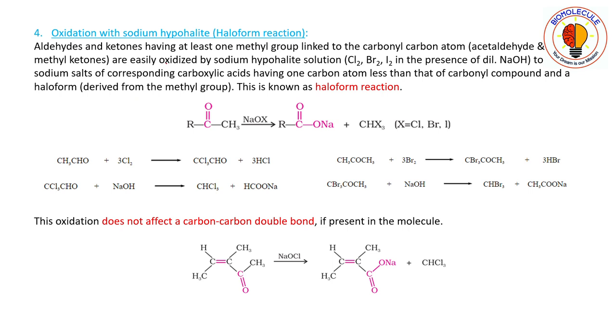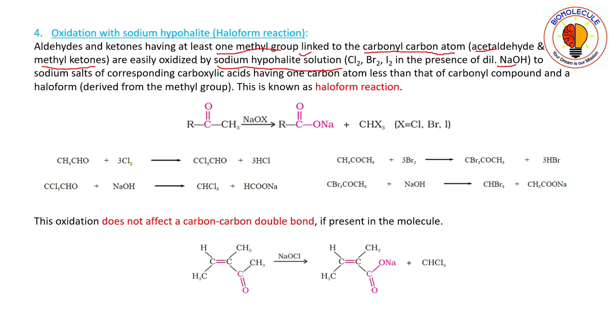So aldehydes and ketones having at least one methyl group linked to the carbonyl carbon atom, that is, acetaldehyde and methyl ketones. Aldehydes and ketones having at least one methyl group linked to carbonyl carbon atom are easily oxidized by sodium hypohalite solution. And how is it derived? Sodium hypohalite solution, you take any halogen in presence of dilute sodium hydroxide.